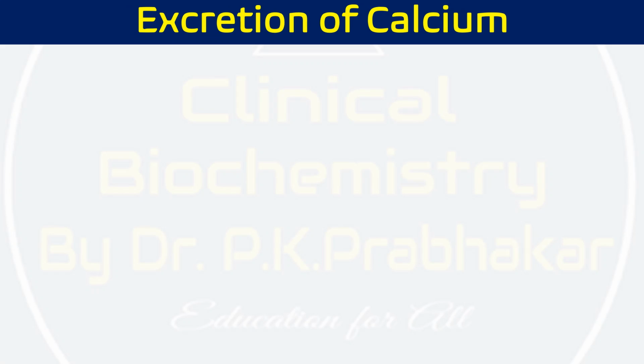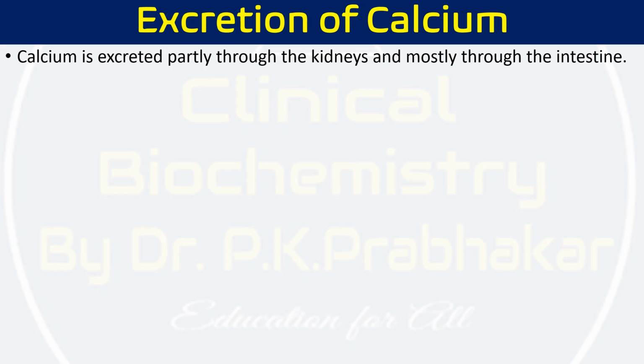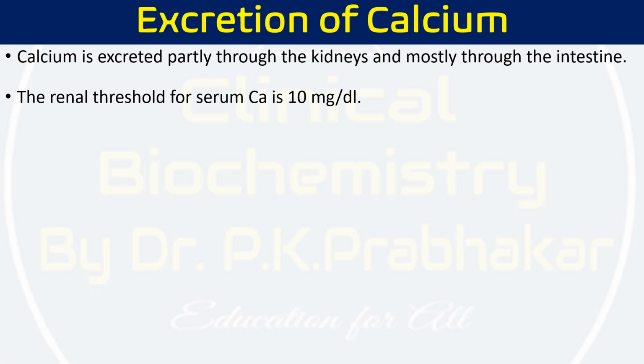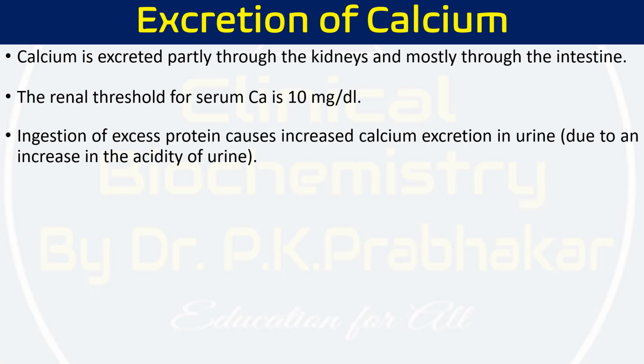Now, if we look at the excretion of calcium from our body, calcium is excreted partly through the kidney and mostly through the intestine. The renal threshold for calcium is 10 mg per dl. So whenever we have more than 10 mg per dl in our body, it is going to be excreted.